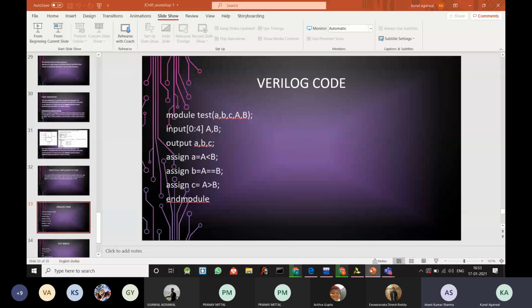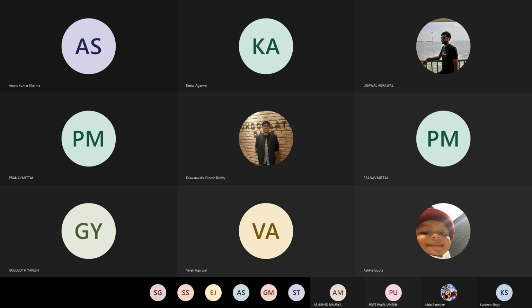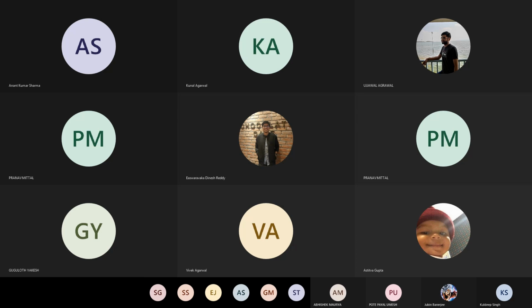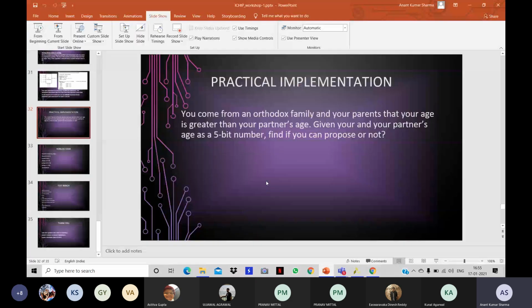Yeah, thanks, Umar. So enough with the theory. Now let's write the code for the above problem in the Vivado software. So my screen is visible, I guess. This was the problem: you come from an orthodox family and your parents want your age to be greater than your partner's age. So given both of your ages as 5-bit numbers, find if you can propose or not.